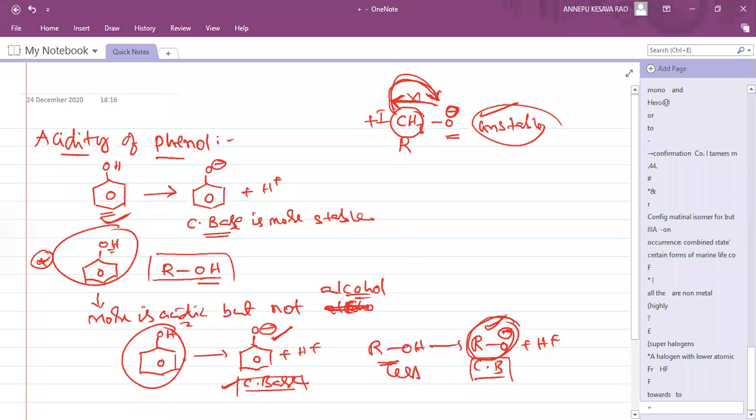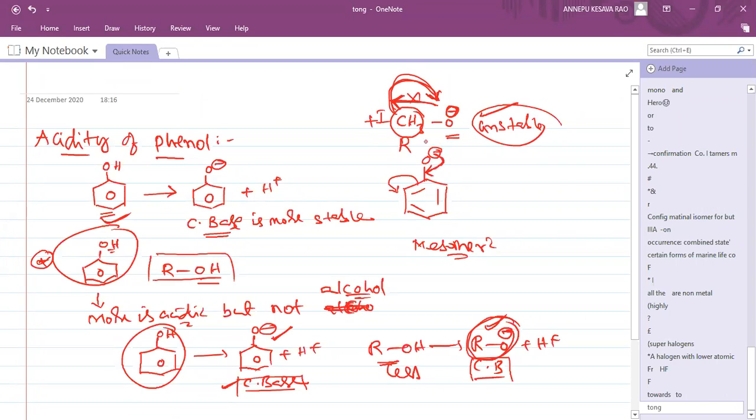But what happened in the phenol case? The phenoxide ion is there, and that O minus charge is taken by the benzene ring through the mesomeric effect. Remember this point. The negative charge on O minus spreads on the benzene ring.